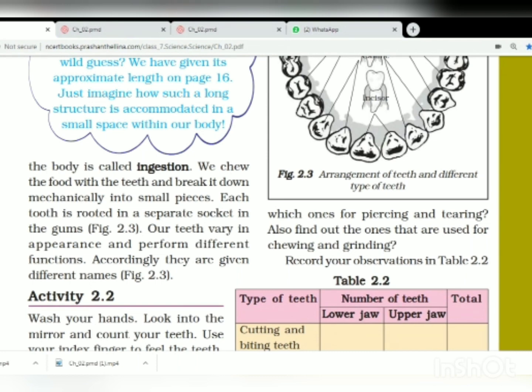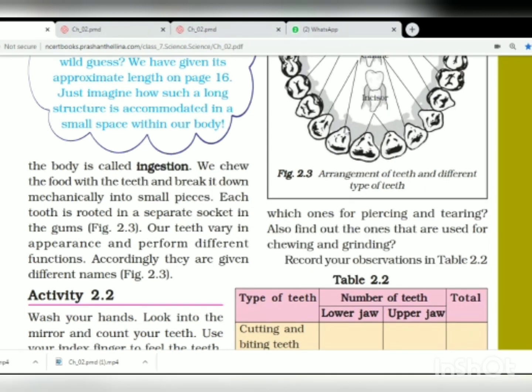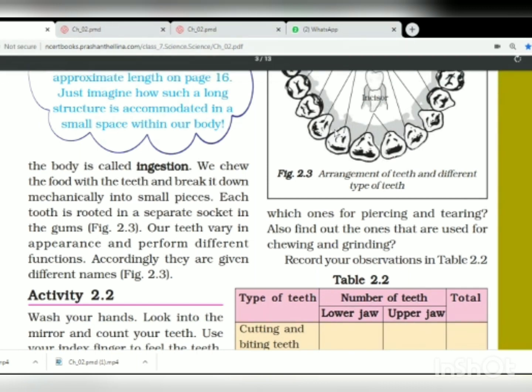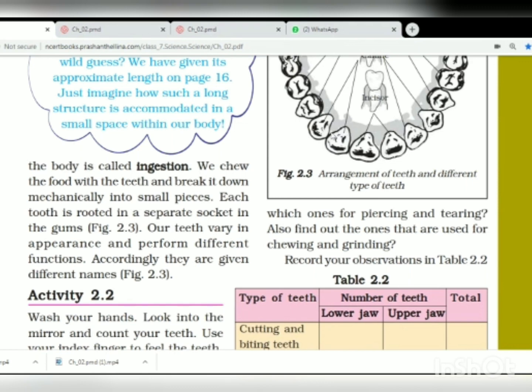So each tooth that is in this diagram, figure 2.3, you can see the teeth are shown to you. Each tooth means one tooth, right? So each tooth is rooted in a separate socket in the gums. The gums means the skin that is around our teeth. Each and every tooth is put into a separate socket in the gums. Our teeth vary in appearance.